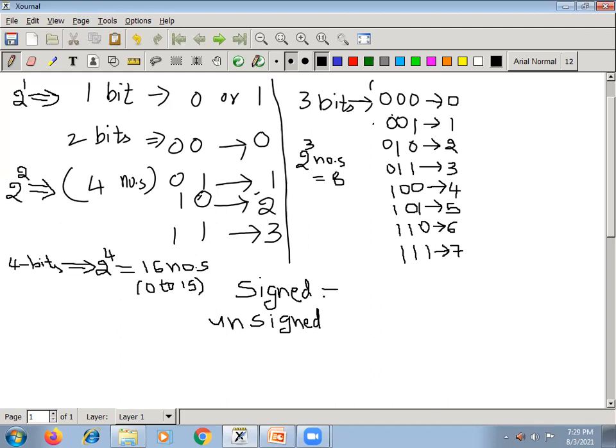Signed numbers means, in signed numbers, we use 1 bit for storing the sign.